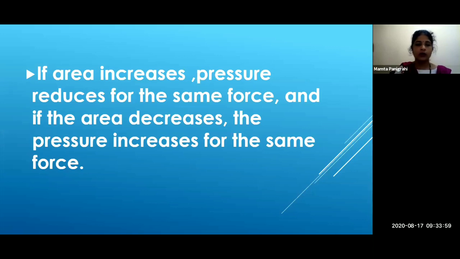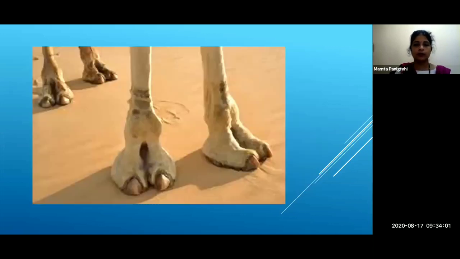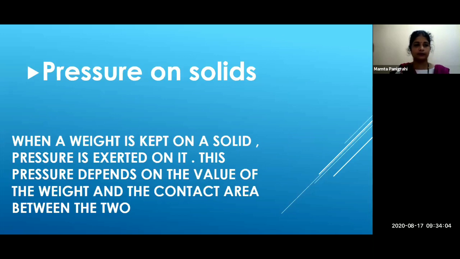Very good. Now next, we'll move to the next topic, that is pressure on solids. Students, air pressure is created on all objects kept in air. When a weight is kept on a solid, pressure is exerted on it. This pressure depends on the value of the weight and the contact area between the two.